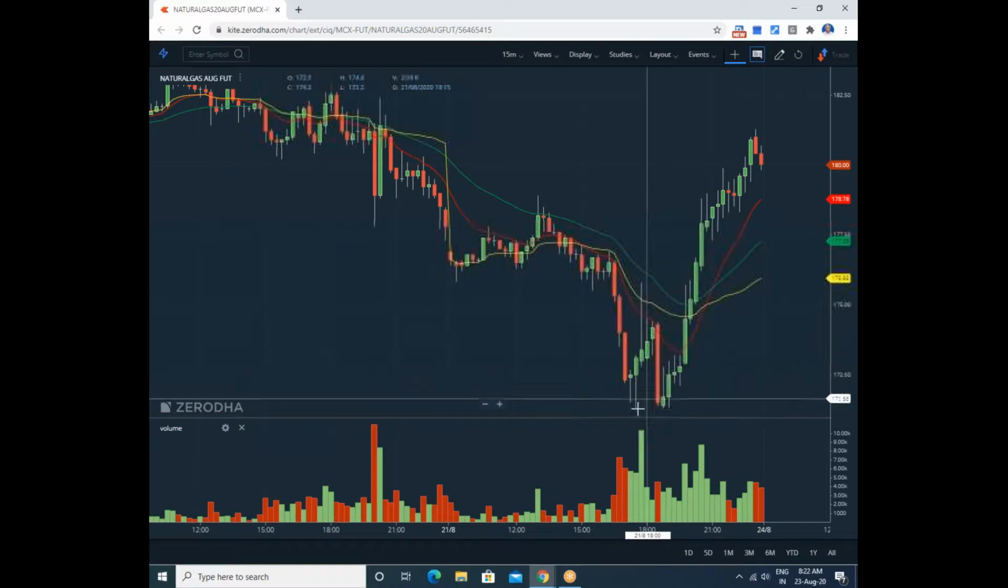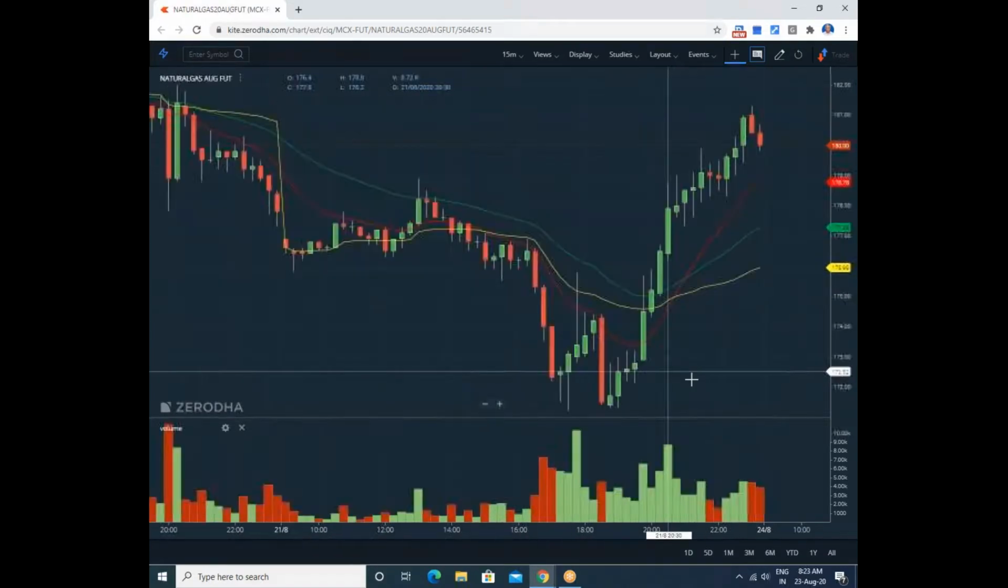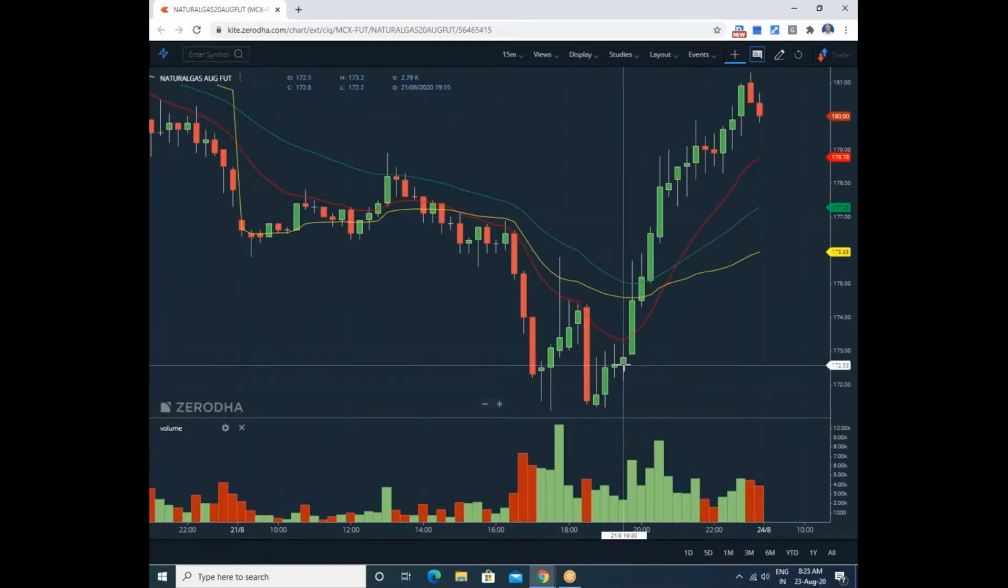Okay, so you buy here again and the first target should be the day high. Previous day high is here at 178.90. First you sold here. This is the buying point. This is the first sense of buying. This is the best buying point other than this one.